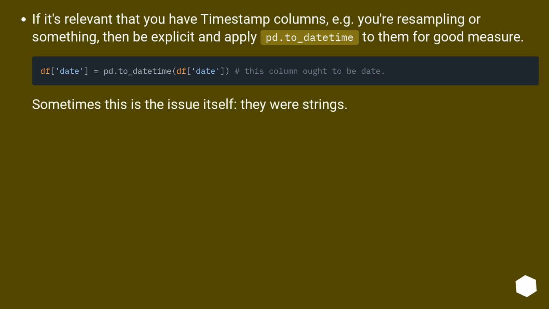If it's relevant that you have timestamp columns, for example you're resampling or something, then be explicit and apply pd.to_datetime to them for good measure. Sometimes this is the issue itself, they were strings. The bad.